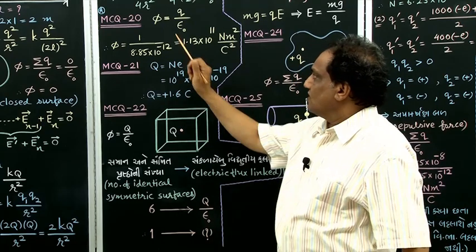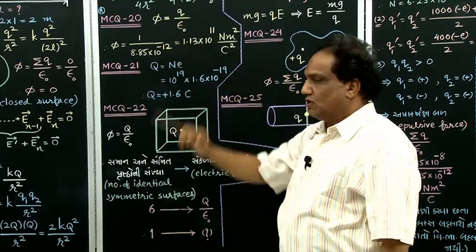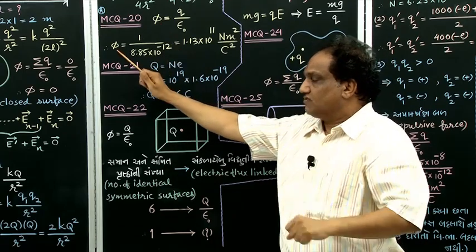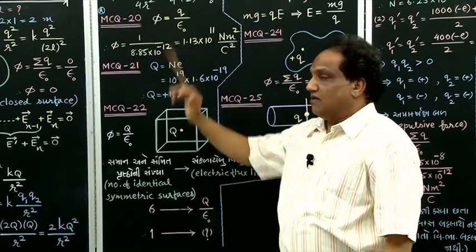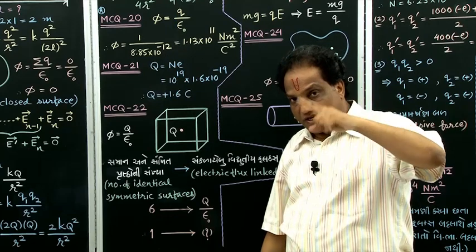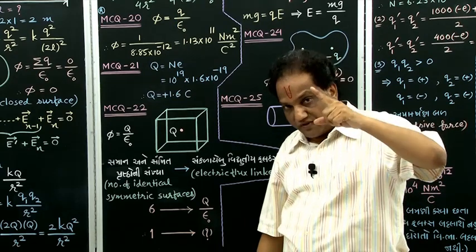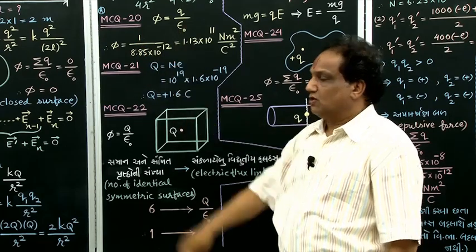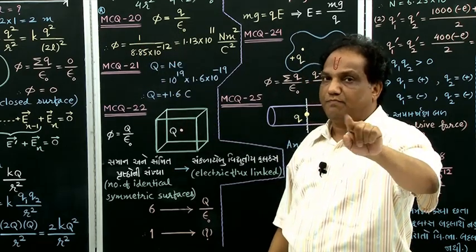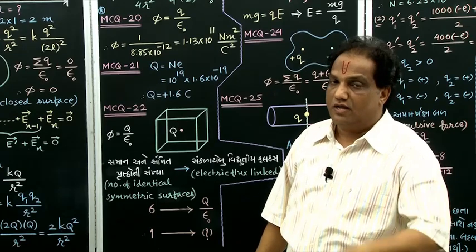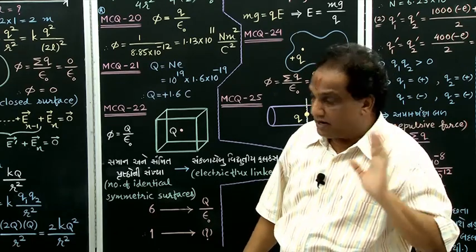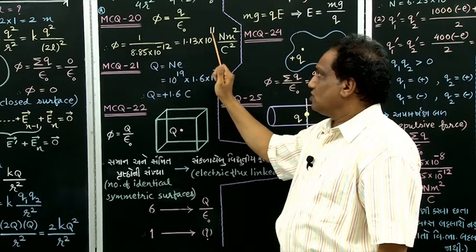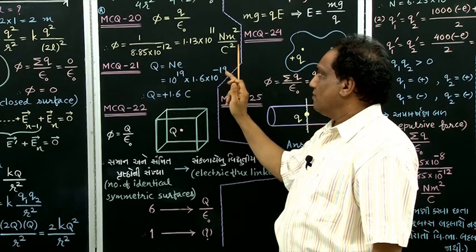Phi equals Q upon epsilon 0 according to Gauss law, correct? Where phi is the electric flux which we require, Q is the given charge which is enclosed by the considered Gaussian surface, which is a closed surface. That charge is 1 coulomb. And what about epsilon 0? Permittivity of vacuum, it is 8.85 into 10 raised to minus 12 coulomb square upon Newton meter square. If you simplify, the answer is 1.13 into 10 raised to 11 Newton meter square upon coulomb.